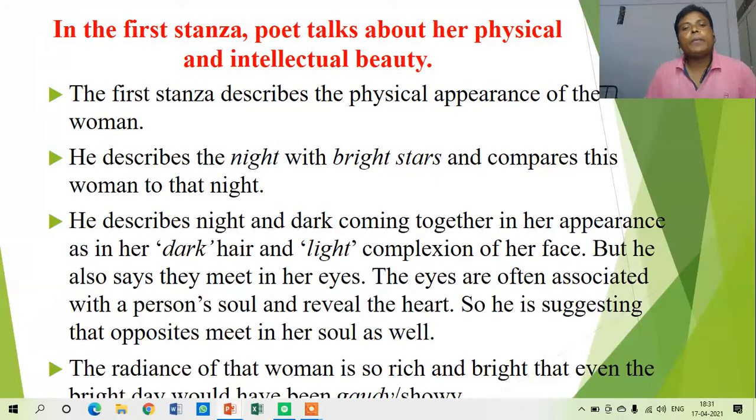But he also says that they meet in her eyes. So there is a combination of dark and light in her eyes, and he says further that the eyes are often associated with the person's soul and reveal the heart. We say that the eyes reflect everything.